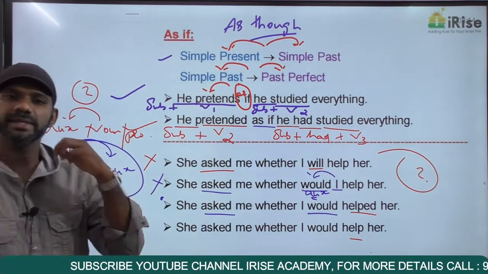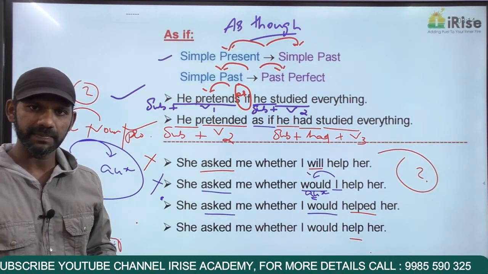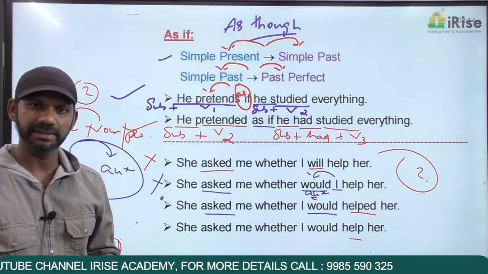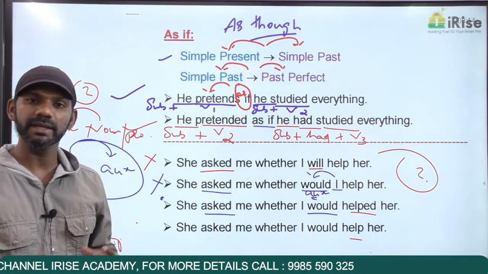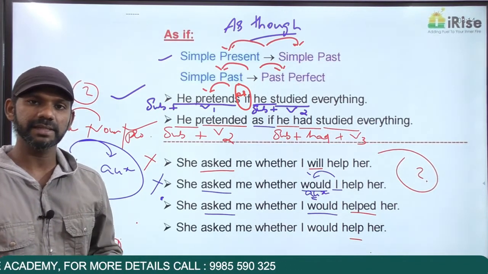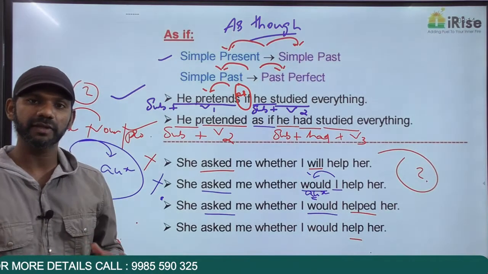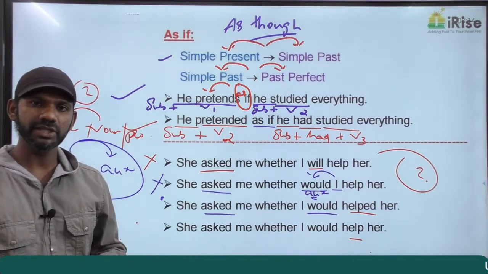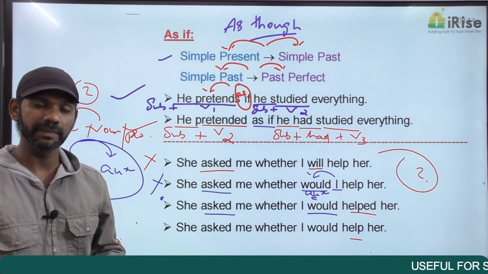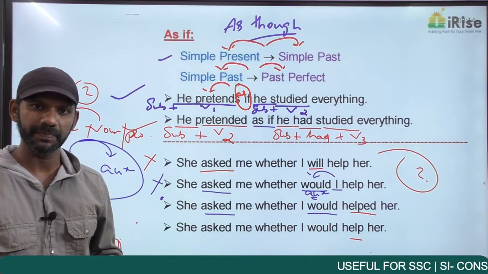Now it is always these words. Do, does, did. The past tense of both do and does is did. Do is plural, does is singular. That's the only difference. May, might. The past tense of may is might. Can, could. The past tense of can is could. Will, shall, would. The past tense of both will and shall is would. The past tense of shall is not should. The past tense of both will and shall is would.